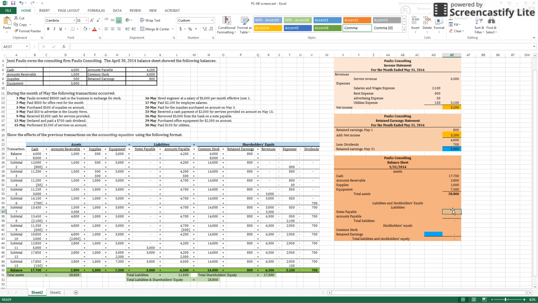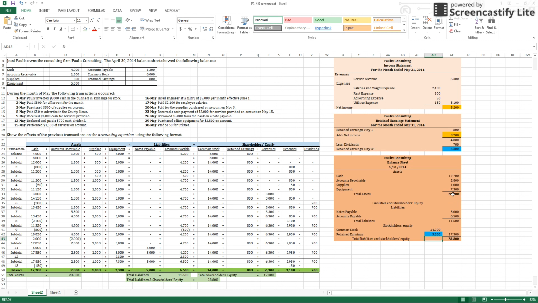Then we move on to our liabilities. Our notes payable were $5,000, and our accounts payable were $6,500. So we had total liabilities of $11,500. Our common stock, we can see, ended up at the end of the month at a balance of $14,000. And then we put in our retained earnings in the balance sheet. We don't list out all our separate revenues, all our separate expenses, all of our dividends in the balance sheet. All of those amounts have been rolled up into retained earnings, and retained earnings is what we put on the balance sheet. So we know from our retained earnings statement that the balance at May 31st was $3,300.